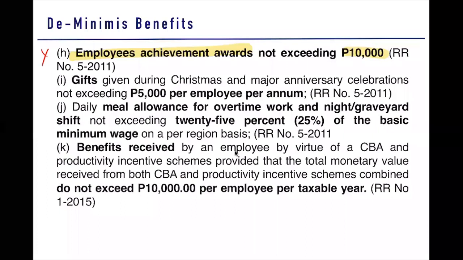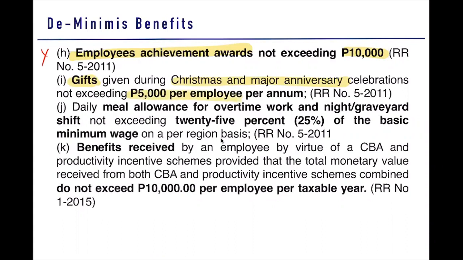So 10,000 yung ating amount. Okay? Next, gifts given during Christmas and major anniversary celebrations. 5,000. So gifts, Christmas, and anniversary celebrations, 5,000. So yearly yan.